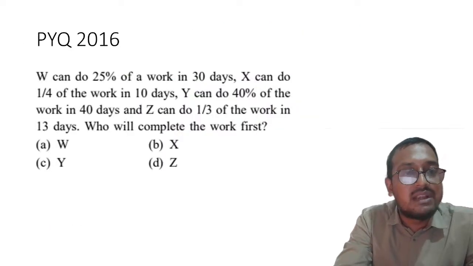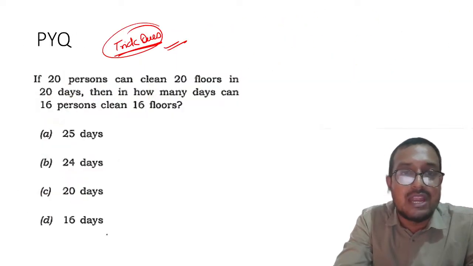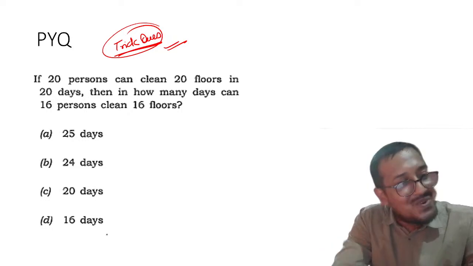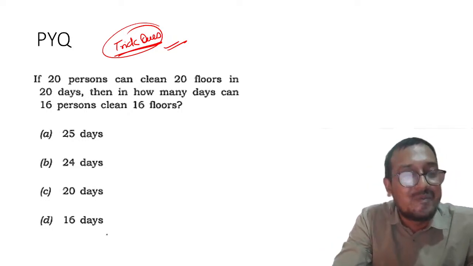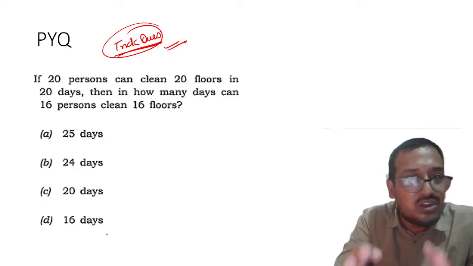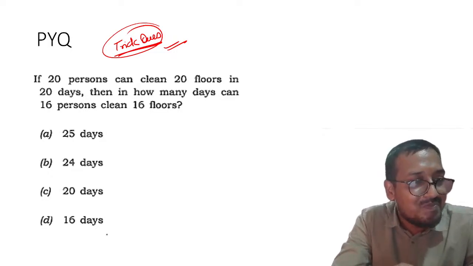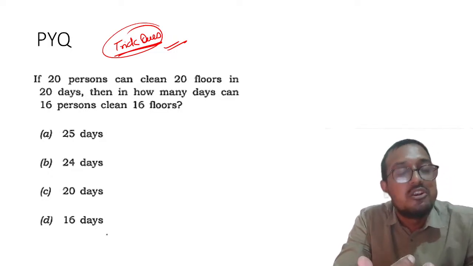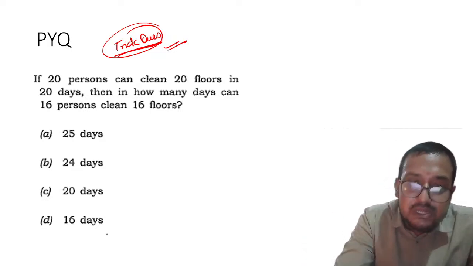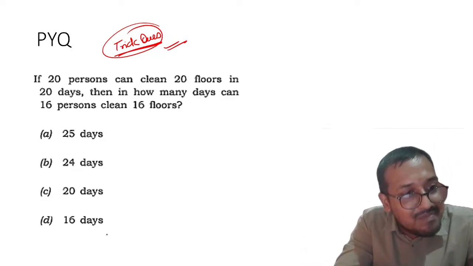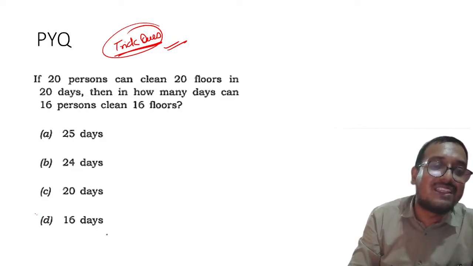So let us move ahead, my dear students, and now we will go back towards our question. No one has answered it till now, and yes, can anyone try to guess it now? This is a trick question, a very beautiful trick question. What do students tend to do? 20 persons, 20 floors in 20 days. So 16 floors, 16 days. The moment you do this, you will find that it is wrong.